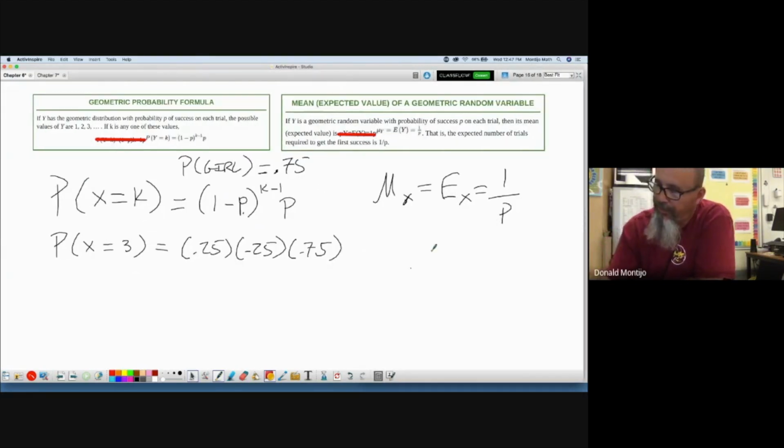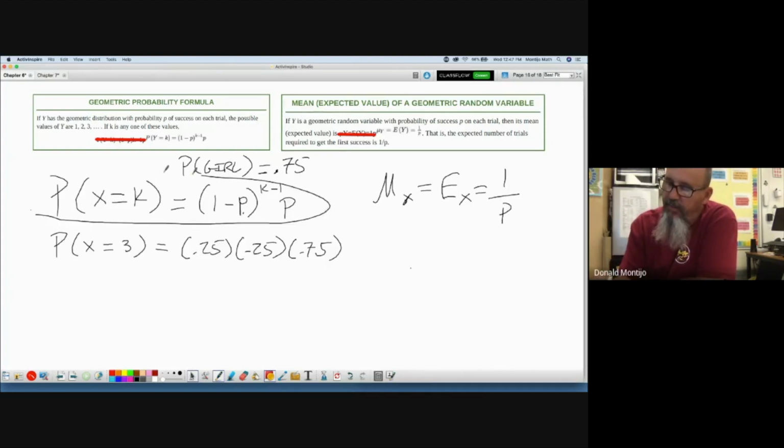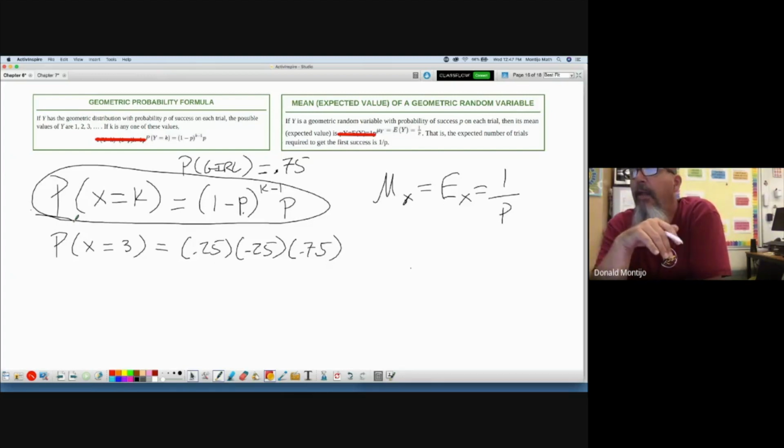So the formula is pretty easy. Probability that x equals k is (1 minus p) to the k minus 1 times p. It doesn't sound very simple, but when you think about it, you all could have answered this question and probably did in your head before I even started talking and showing you any of this work. We can also do geometric PDF, geometric CDF. Whoa, what the heck does that mean? Geometric CDF? What are you talking about?